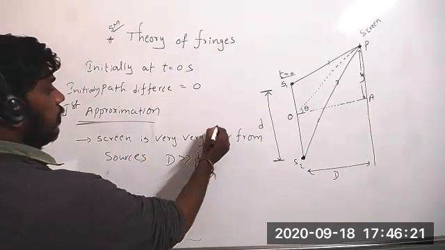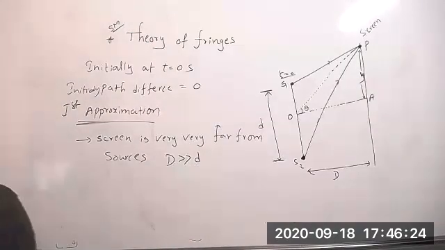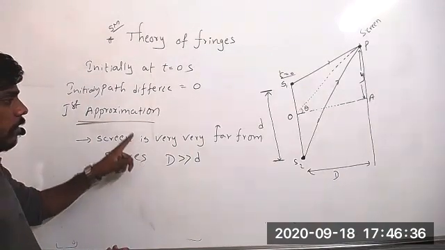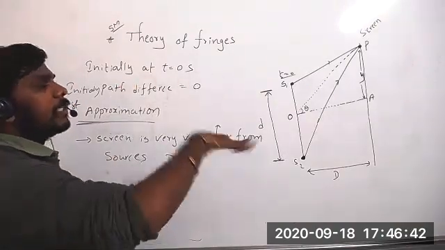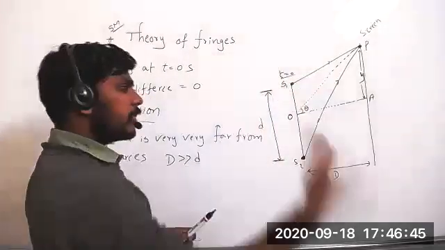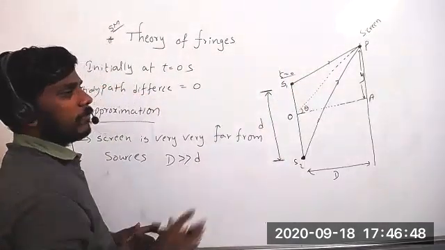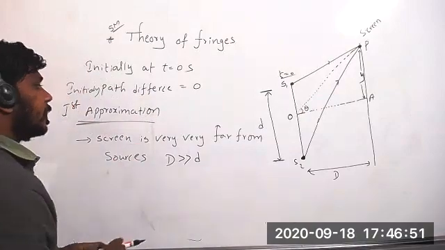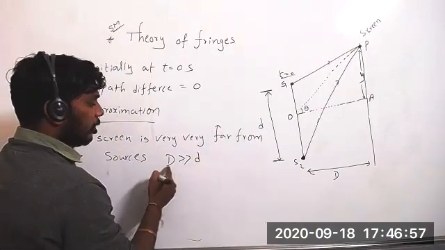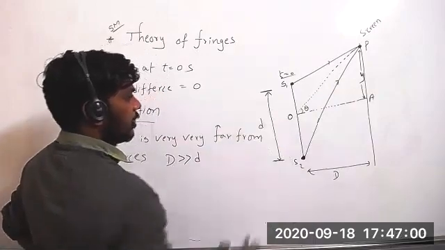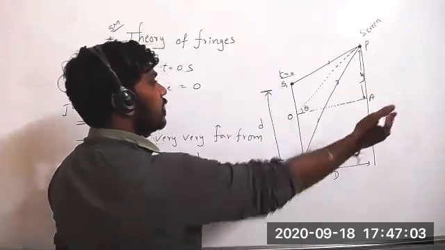Anjali, is it clear, ma? Yes, sir. See, the first approximation I'm taking to find the path difference after some time. Initially, path difference is 0, but after some time gap, path difference will come. The approximation I have taken: screen is very, very far from source. That means this distance is very much greater than this distance. So this distance is very, very small, and this distance is very big.